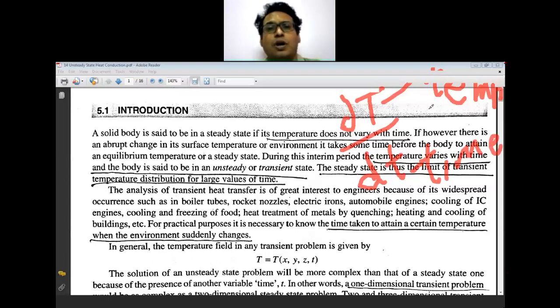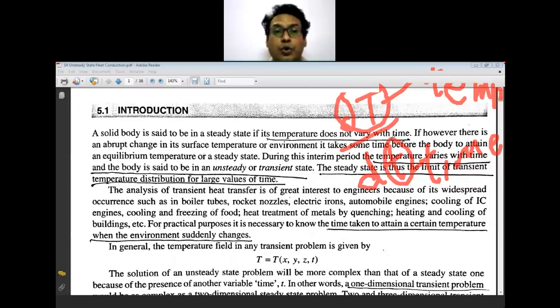So you have to understand that the temperature term does not vary with time. That is called a steady state condition.